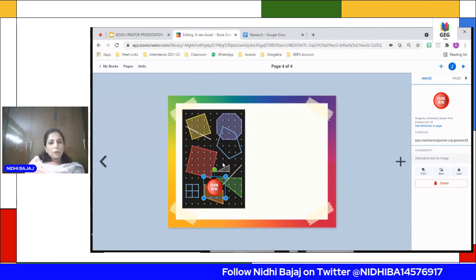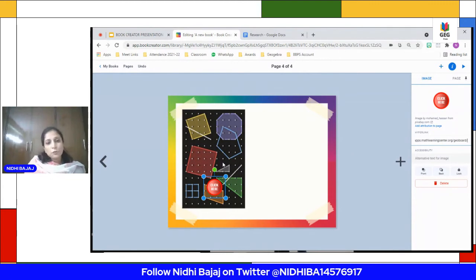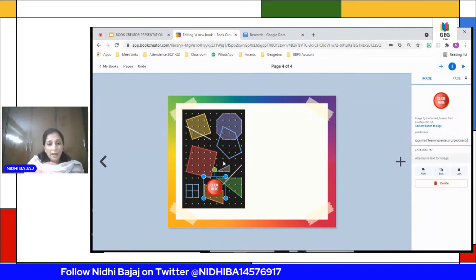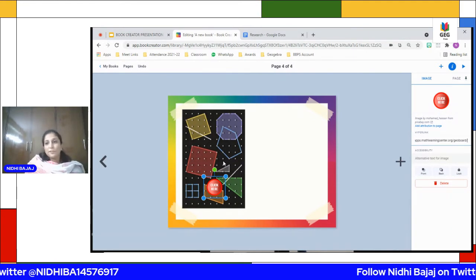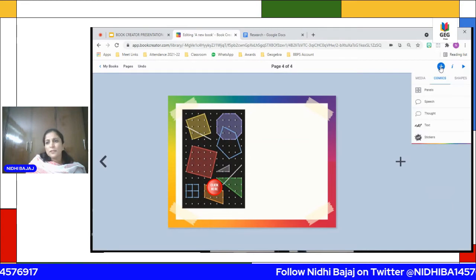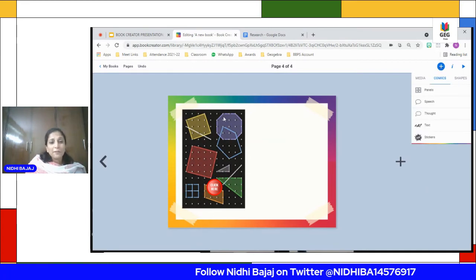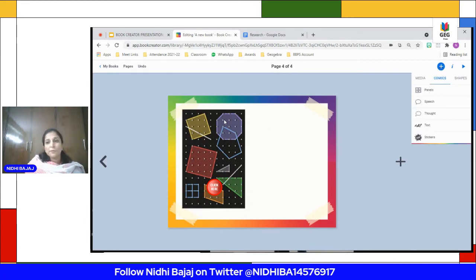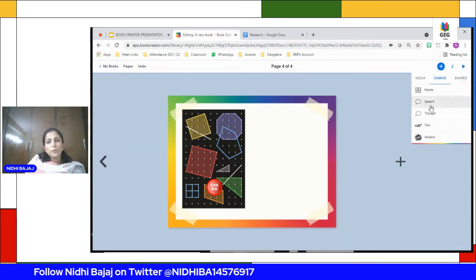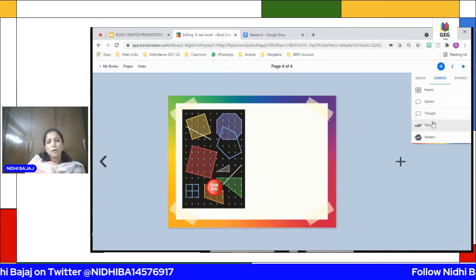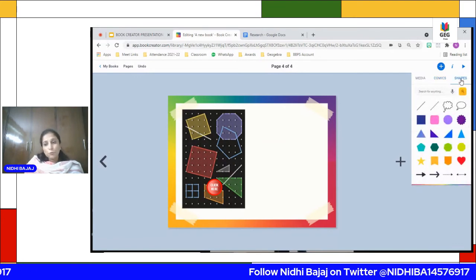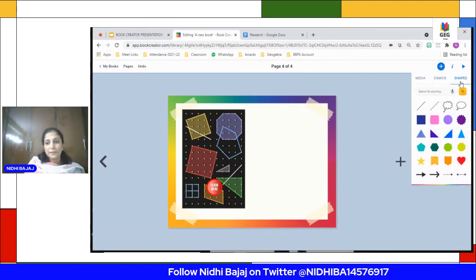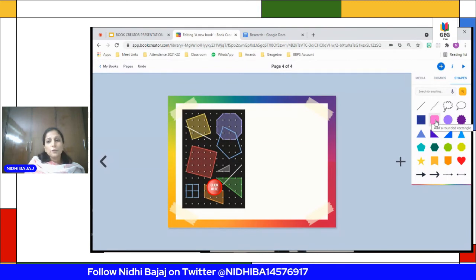Perfect. Now, what I want my students to do here, I have to explain to them. I will not be available there when they're reading this book. So I can just give a small instruction here. Now, if I type anything here, it won't be visible. So what you can do is use a speech bubble, thought won't be appropriate here. So you can take any of the shapes. You have different shapes also available here. You can insert any of the shapes here.